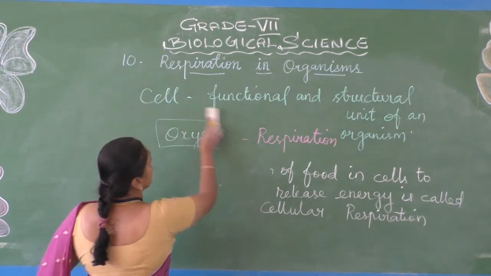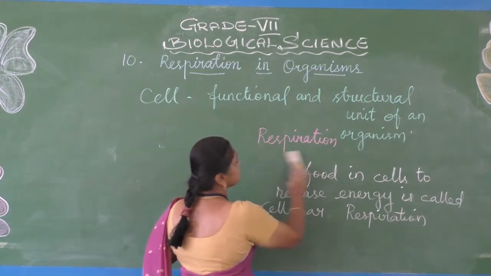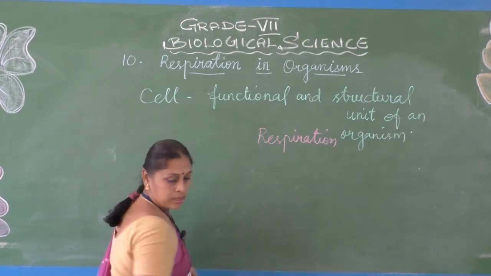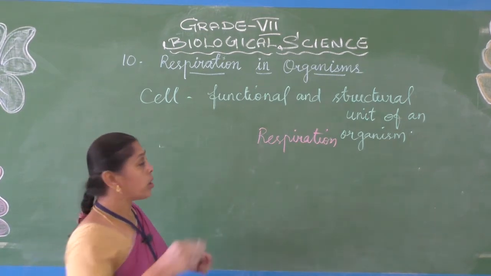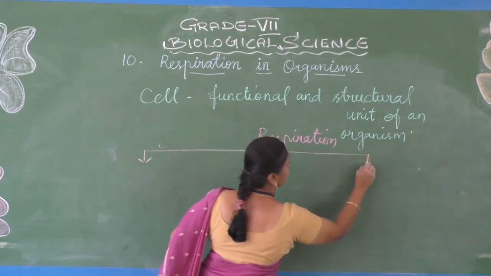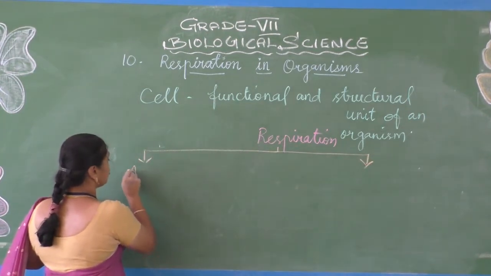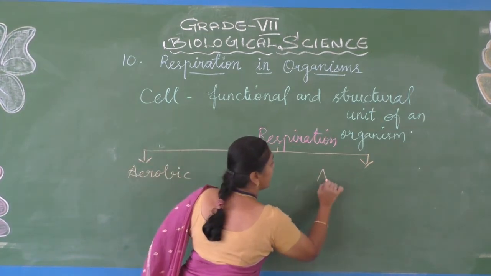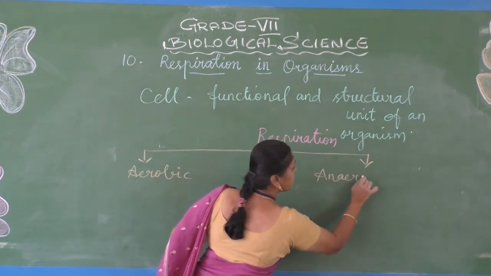Now, this respiration is of two types. What are they? Aerobic and anaerobic.